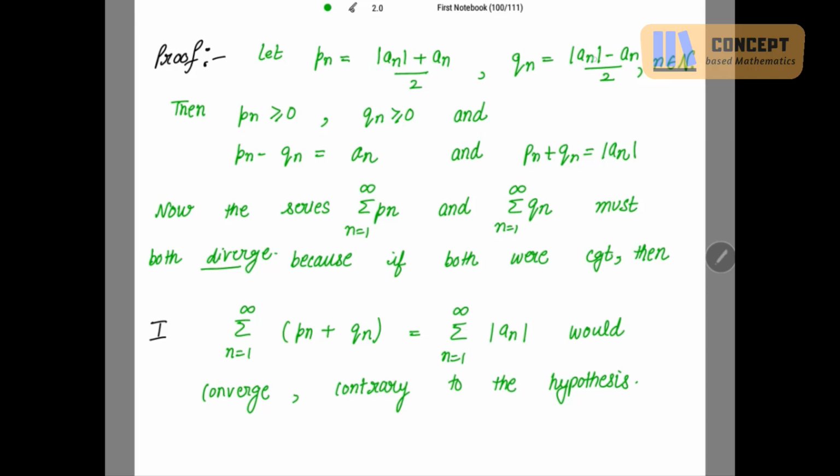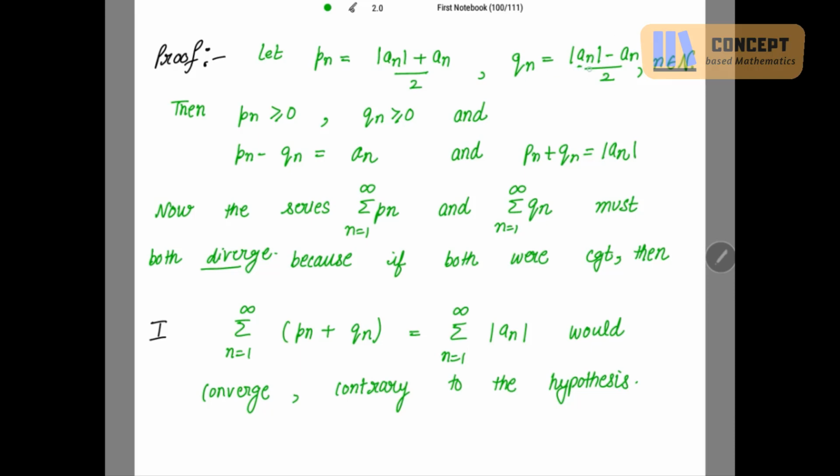So whenever An is strictly less than 0, the value will be minus of An. And Qn equals 0 if An is greater than or equal to 0, then the value comes out to be An, and that cancels each other, so Qn will become 0.